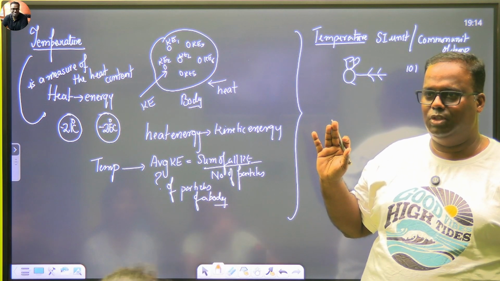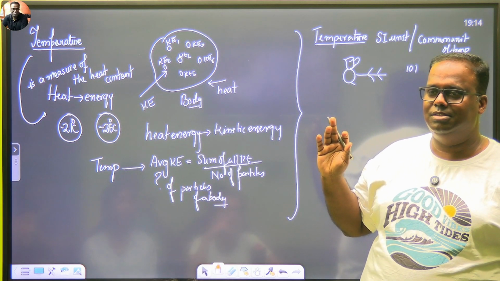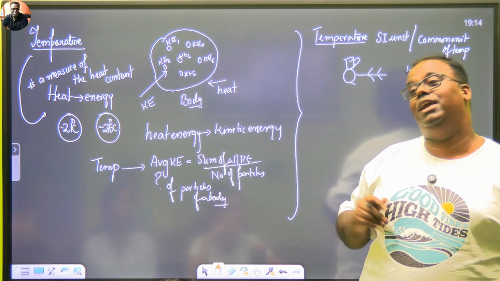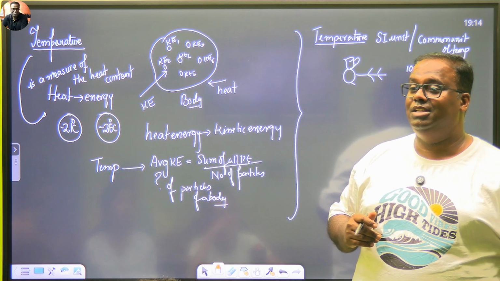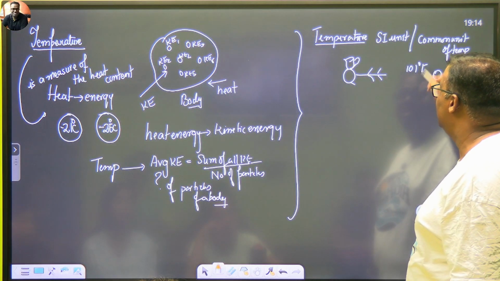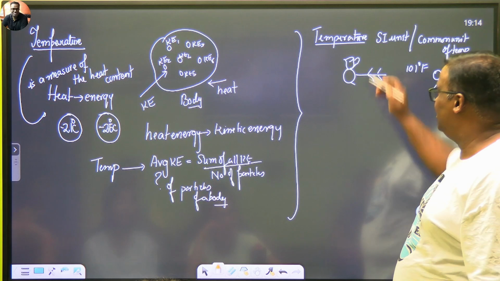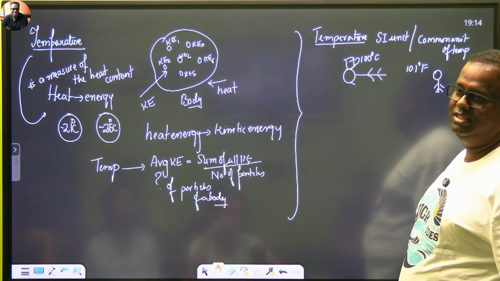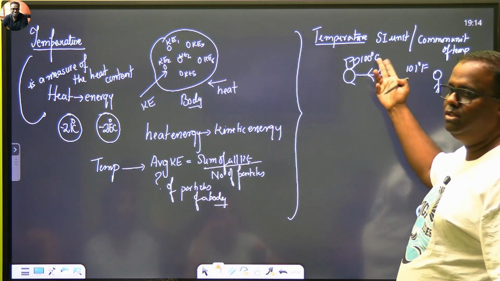Right? Why not? Boiling temperature is 100 Celsius, this is 100 Fahrenheit. There's a big difference. This girl is suffering from 101 degrees Fahrenheit. And water boils at 100 degrees centigrade. Both are completely different things.